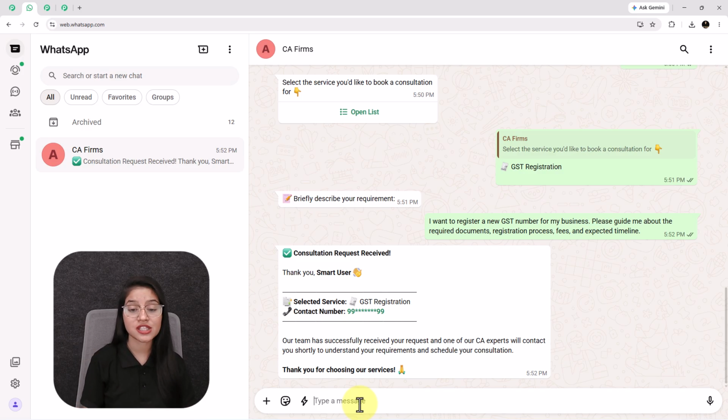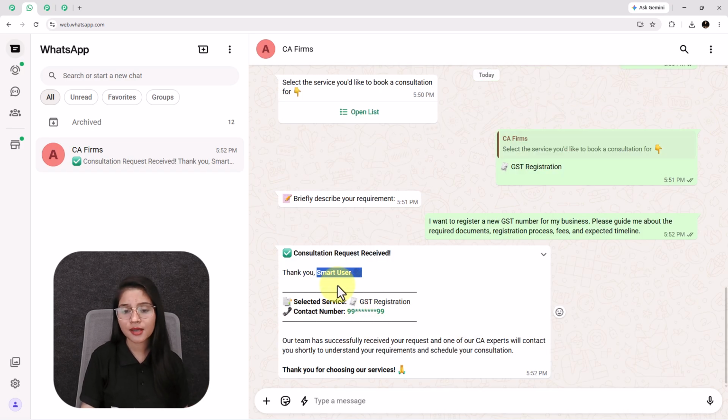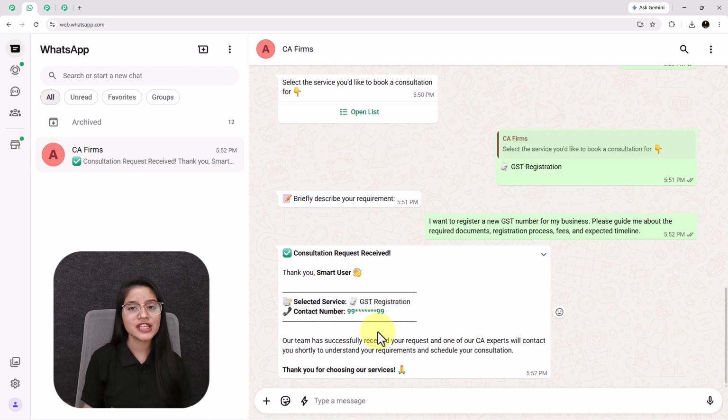And look at this message, it is fully personalized based on my input. It includes my name as smart user, the contact number that I have shared, and the service type as GST registration that I have selected from the list. So this is the chatbot part working. Now I'll show you something more interesting.